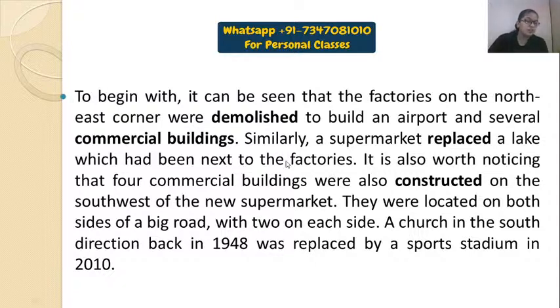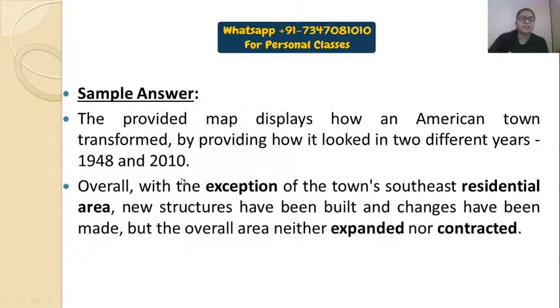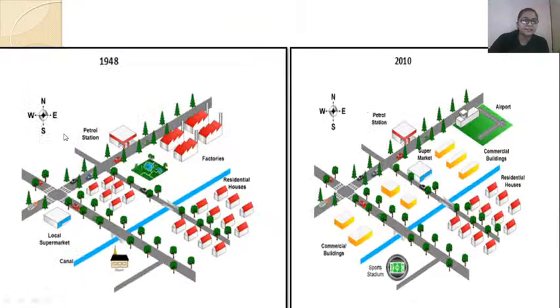Okay. So now, Rucha, you did not understand the overview. Fine. So I'll explain it to you again. Overall, with the exception of the town's southeast residential area. Now let's see this southeast residential area. This one. They are talking about this area. So except the southeast residential area, they are telling that new structures have been built and changes have been made, but the overall area has neither expanded nor contracted.